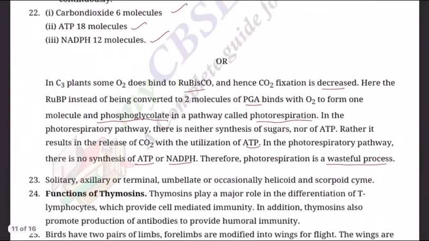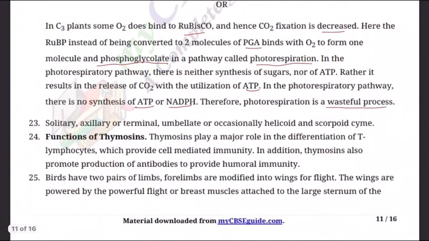Next, question 23. Describe the inflorescence type of Solanaceae. Solanaceae, the brinjal family, tomato family. It is a solitary flower, axillary or terminal, umbellate or occasionally helicoid, and scorpioid cyme inflorescence it is.